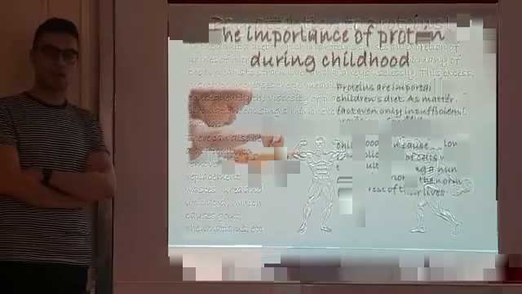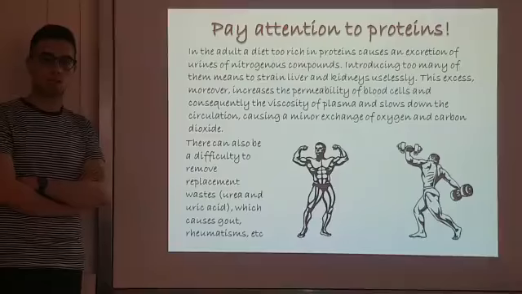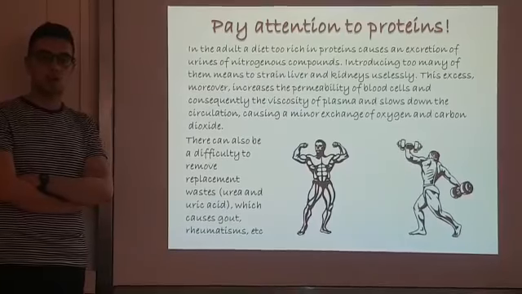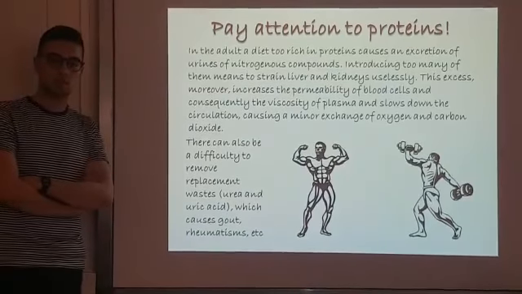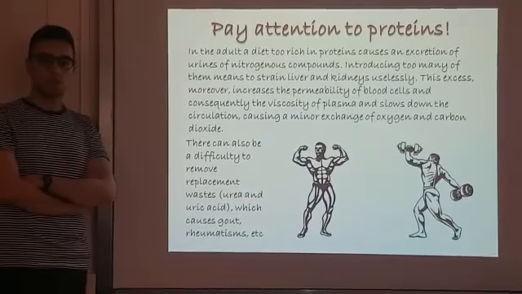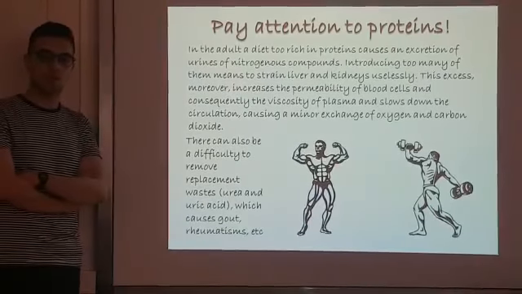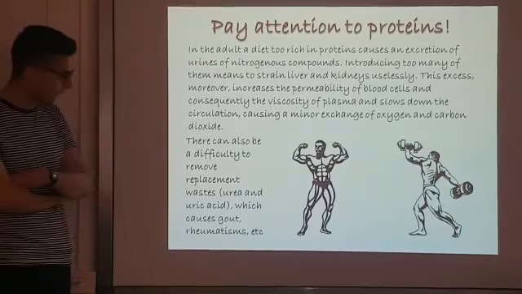On the other hand, during adulthood, we should not eat too many proteins. Eating too many proteins, in fact, can damage our liver and our kidneys. Moreover, proteins are also very difficult to eliminate, and this can cause problems like gout or rheumatoid arthritis.